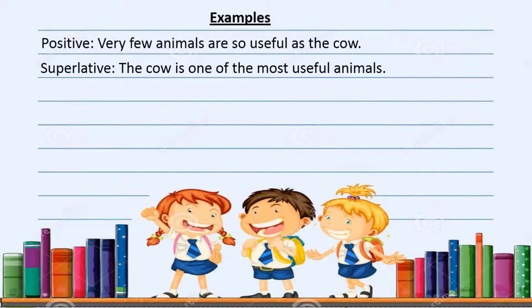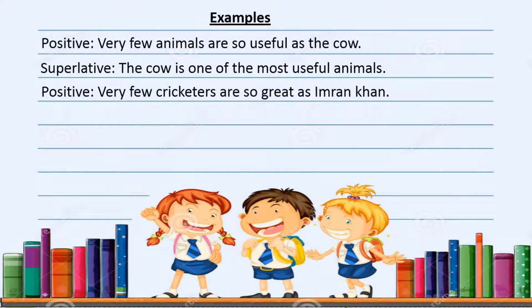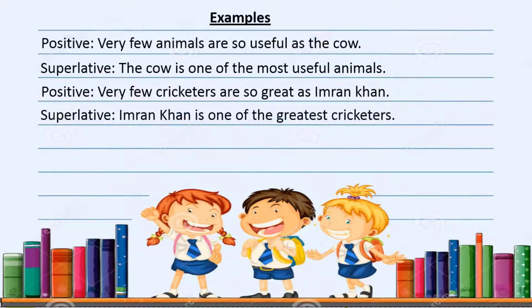So the cow is one of the most useful. The superlative form of useful is most useful. So the cow is one of the most useful animals. Fine. Positive degree: Very few cricketers are so great as Imran Khan. To make it superlative, use the subject Imran Khan, then a verb "is," "one of the." The superlative form of great is greatest. So Imran Khan is one of the greatest cricketers.